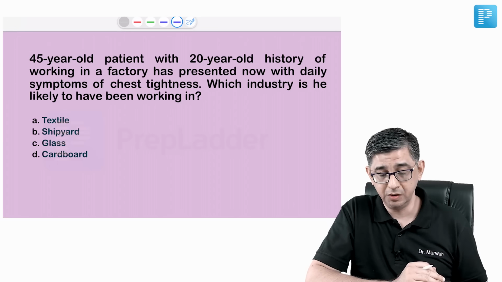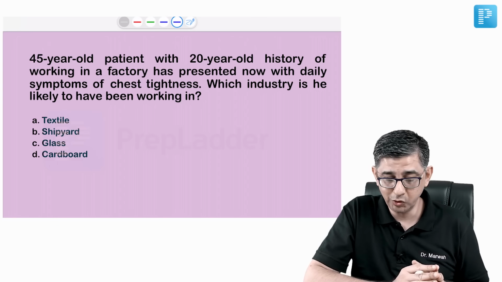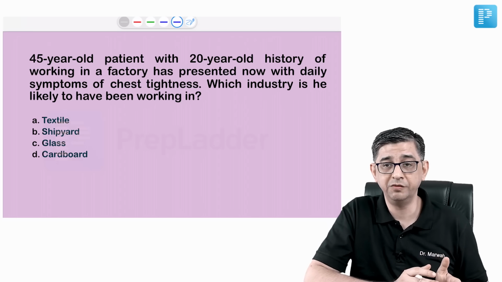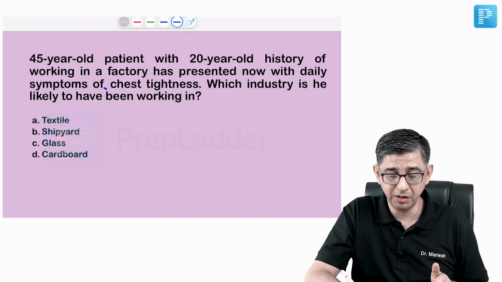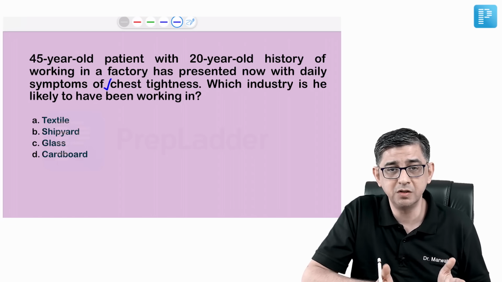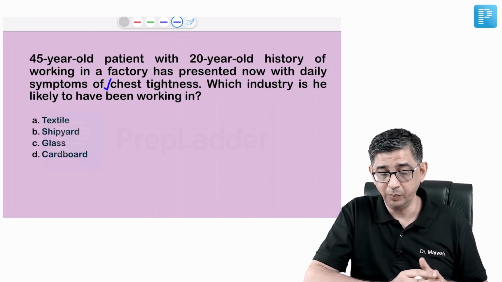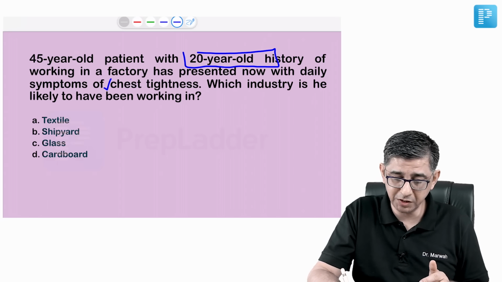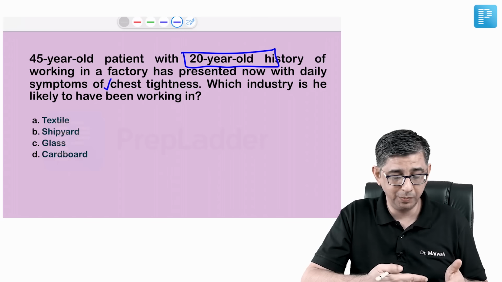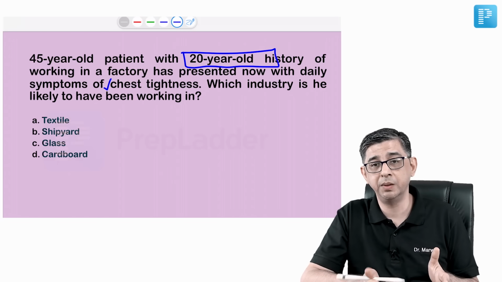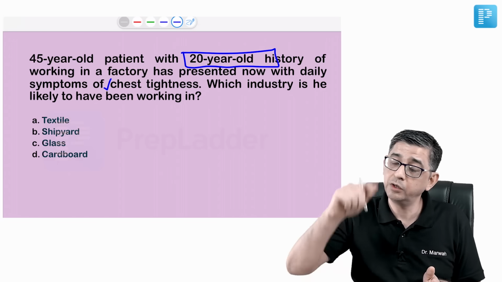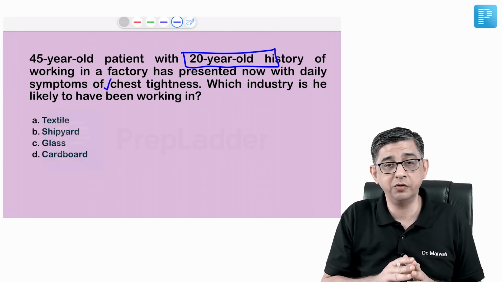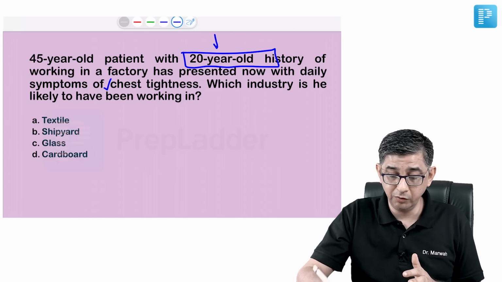In fact, there were two questions, but they had different approaches. Here he mentioned a 45-year-old person who has a 20-year history of working in a factory and now has symptoms of chest tightness. In all occupational lung diseases, we read about chest tightness. But the point is, since he's talking about a very long exposure, I want to say that especially with respect to asbestosis, people may not develop symptoms early. They might develop symptoms 20 or 25 years later. So my first thought process, because a very long history is given, is to reiterate this fact.